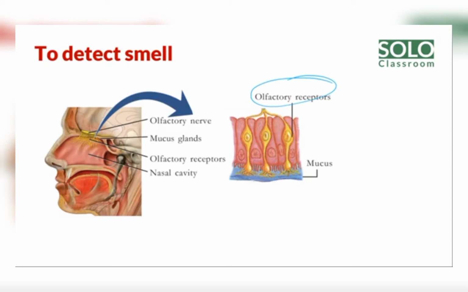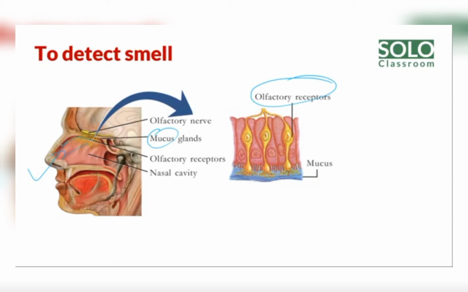Every sense organ has a receptor. The eye has photoreceptors, the ear has auditory receptors, and the tongue has chemoreceptors. The mucus of the nose contains the olfactory receptors.